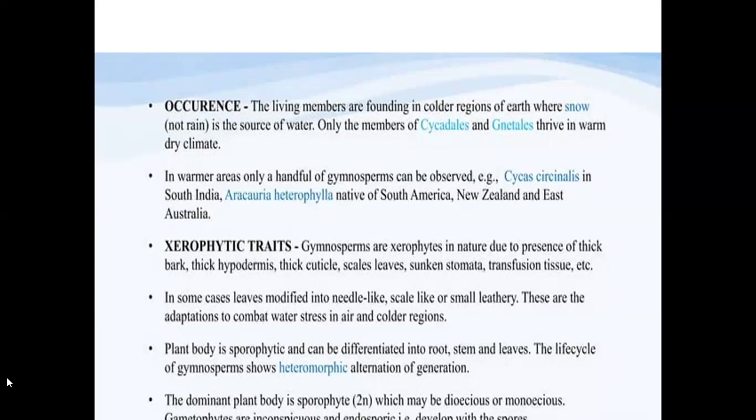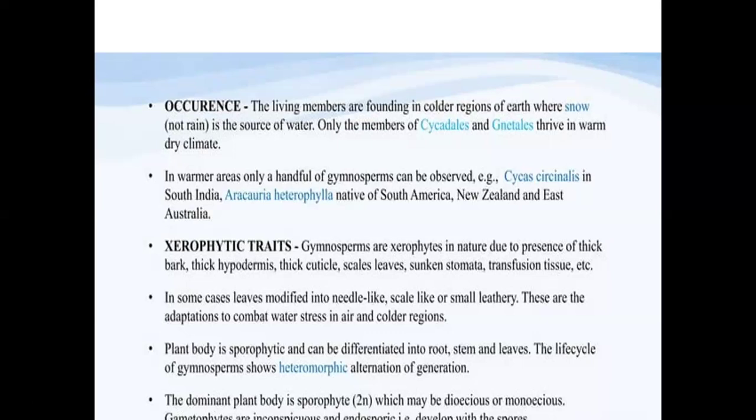Now the plant body. Just like the pteridophytes, even here the plant body is a sporophyte, and it can be differentiated into root, stem, and leaves. The life cycle of gymnosperms shows heteromorphic alternation of generations. That is, the sporophytic generation and the gametophytic generation alternate with each other and differ in their morphology, hence we call it heteromorphic alternation of generations.